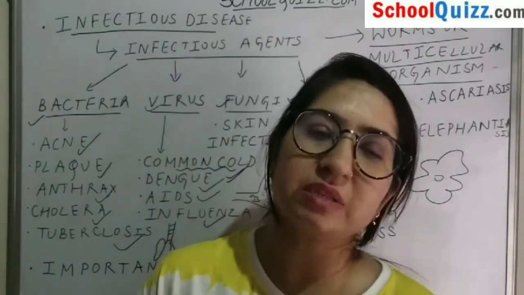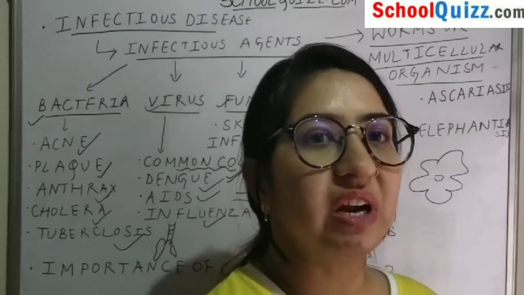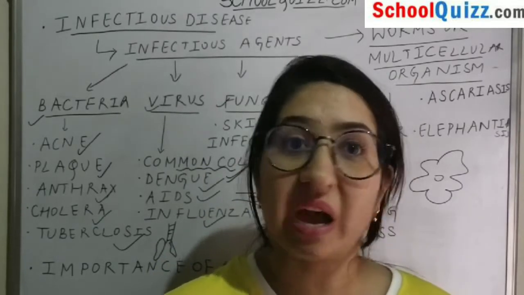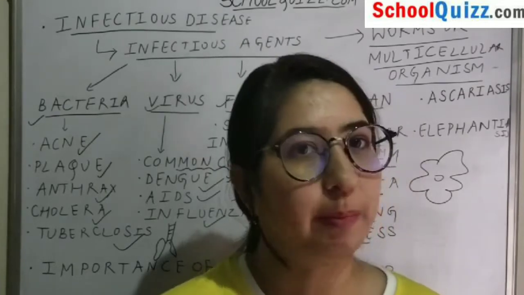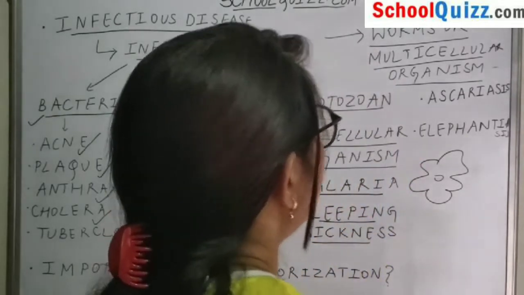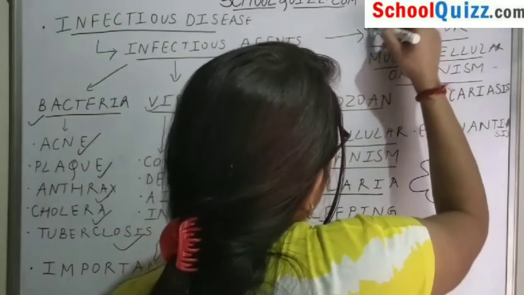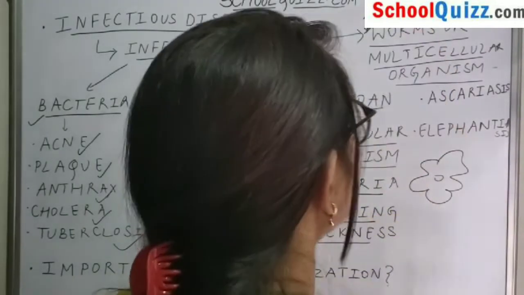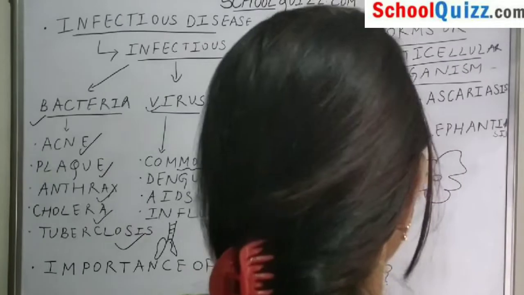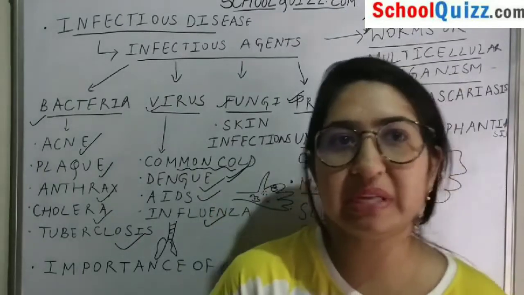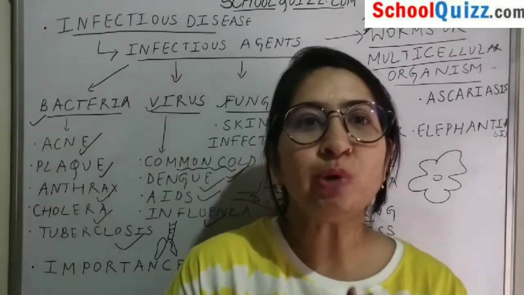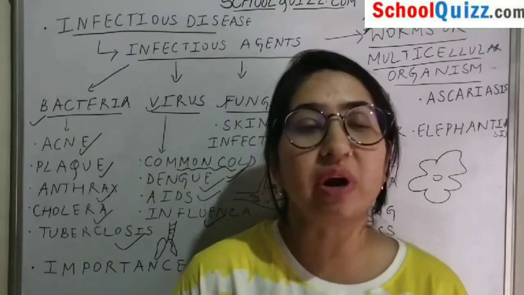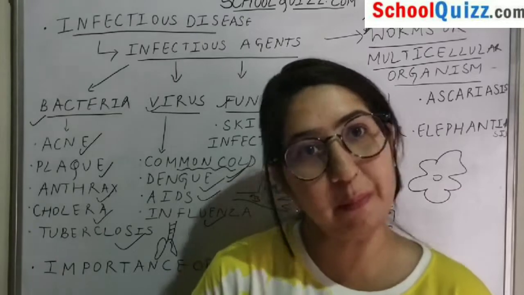So sleeping sickness basically is a kind of condition in which a person usually has very high body temperature, and always feels like sleeping. Okay, so next and last category is of the worms or multicellular organisms. As we have seen, multi plus cellular means multiple cells combined together to work in a coordinated and well-fashioned manner.